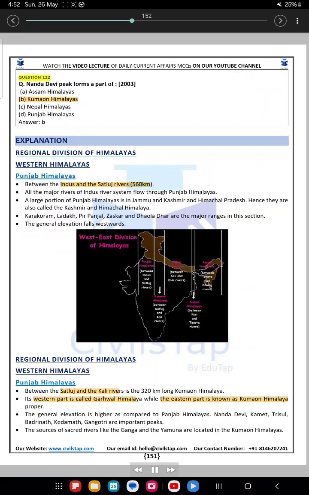Question 122. Nanda Devi Peak forms a part of: A. Assam Himalayas, B. Kumaon Himalayas, C. Nepal Himalayas, D. Punjab Himalayas. Answer D. Explanation. Regional division of Himalayas, Western Himalayas.